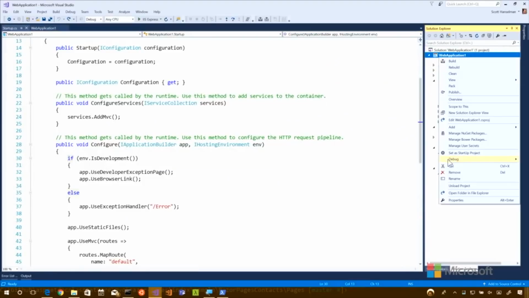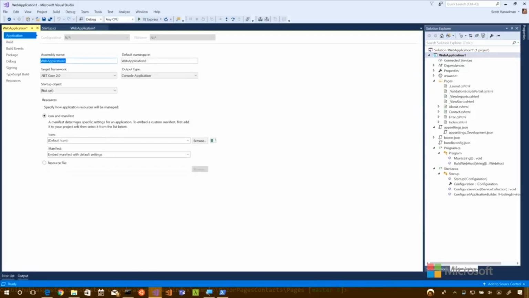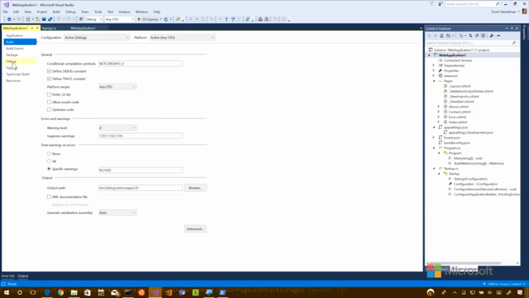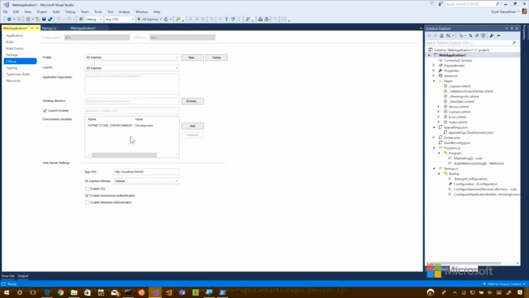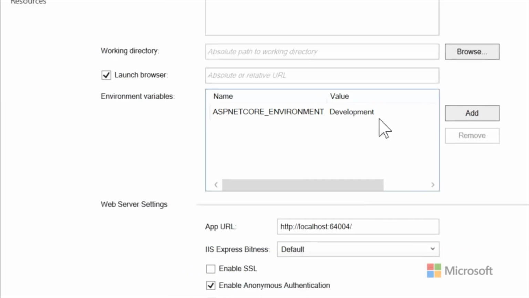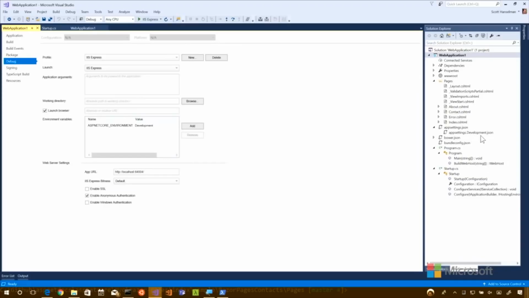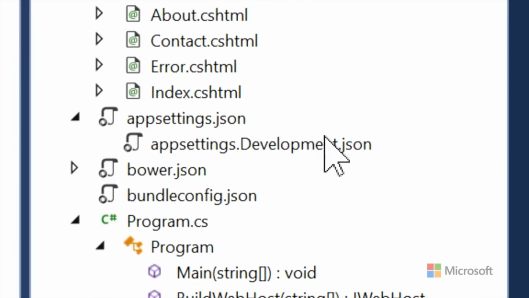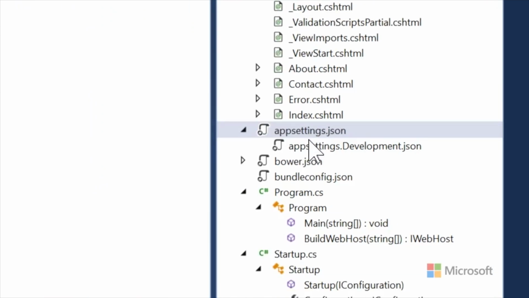We'll go and right-click Properties. And is it Build or is it Debug? Go to Debug. There we go. And then you add it. So the environment variable ASPNETCORE_ENVIRONMENT equals Development is the thing that makes the difference. So tying that back to configuration, you can have different configuration options. You can have appsettings.whatever, literally whatever, like foo. Anything. Testing, staging. Whatever makes you happy.